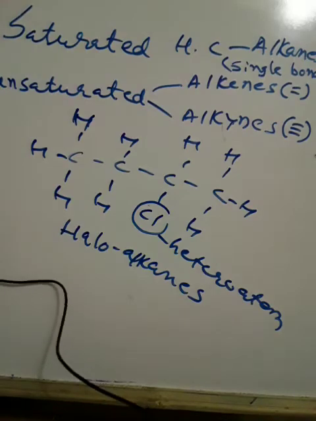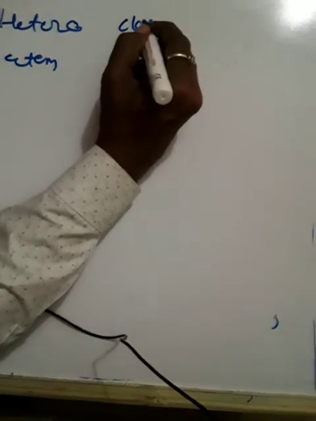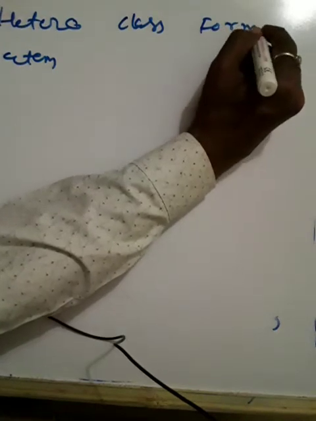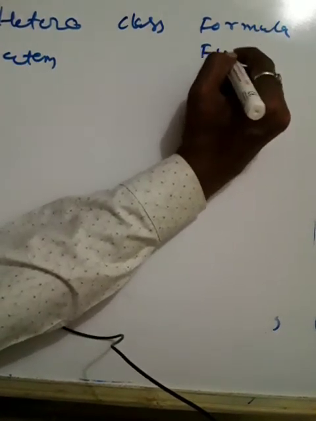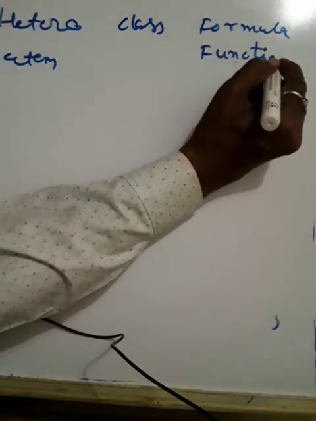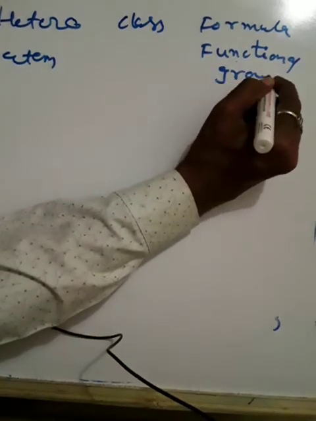Again, this functional group. So there is a heteroatom. So what compounds can be formed? What type of compound is formed, and there is a formula of the functional group. What is a functional group? This will indicate the property. The functional group will indicate the property of that particular compound formed here.